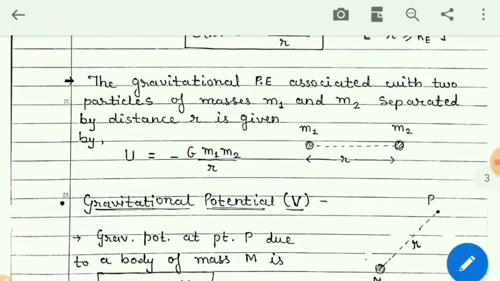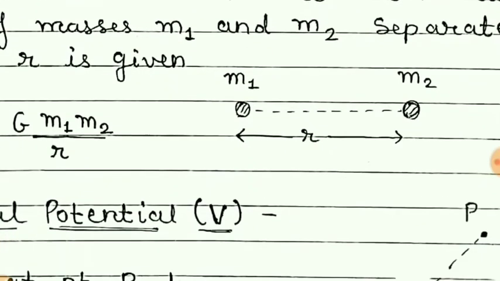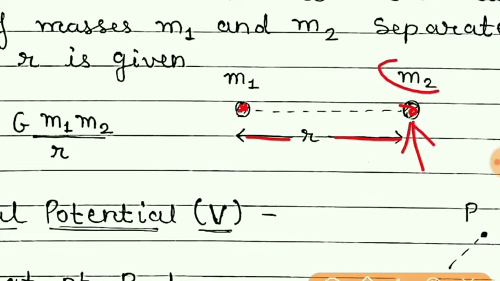Here also, if we consider two masses separated by this distance r, then they have potential energy. But if at this point this mass is not present, then I can say that at this point there is a potential due to this mass.